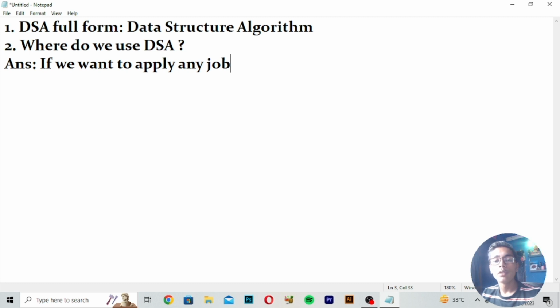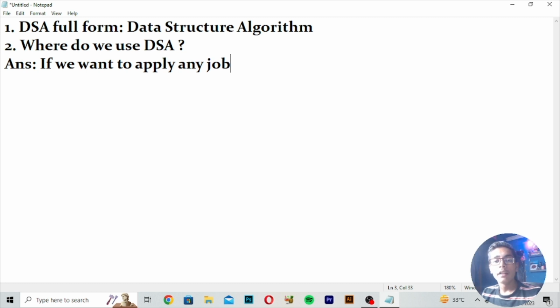Because if you move to the big companies for a job, like Microsoft, Facebook, Google, Twitter, these companies will hire a programmer who has good knowledge of DSA. If you don't have good knowledge of DSA, even if you know programming and coding, they will not accept you. Even if you have known programming and coding for 10 years, they will not accept you if you don't have knowledge of DSA. Because DSA is really important knowledge. Before programming and coding, you have to learn DSA.